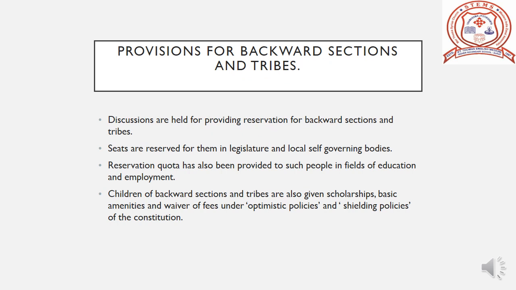Now we are going to learn about the provisions for backward sections and tribes. The Constitution has provided certain specific provisions for the upliftment of backward sections and tribes. Provisions are made for reservation for backward sections and tribes in politics. Seats are reserved in legislature and local self-governing bodies.